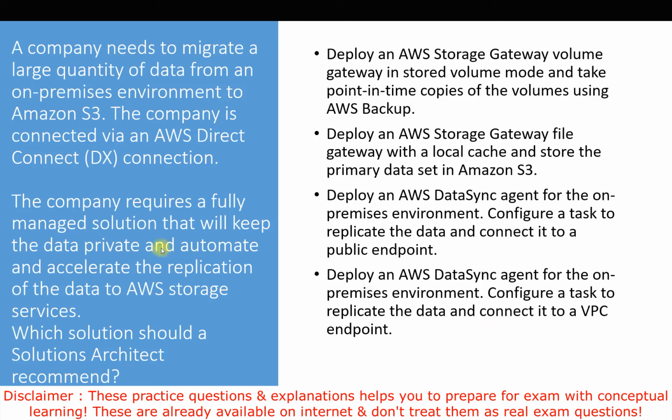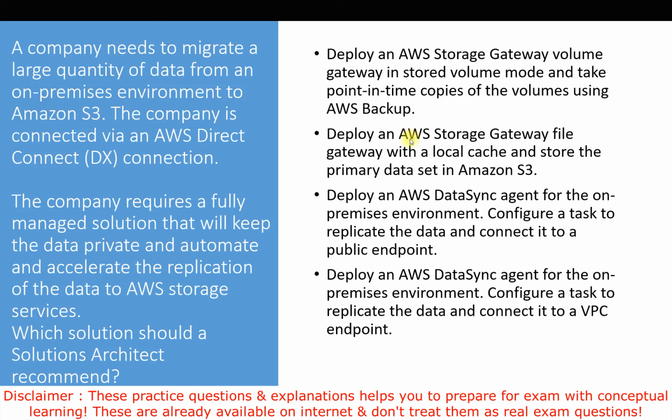So let's talk about the requirement first. We need to migrate the data from the organization to AWS, or we can say Amazon S3. The company is connected by AWS Direct Connect, so it can use DataSync as well. The company requires a fully managed solution that will keep the data private. When we talk about keeping data private, we can't go with the public endpoint in the third option. So it is out of scope, because when we use a public endpoint, the data will go over the internet, so we can't use this option when we are talking about private.